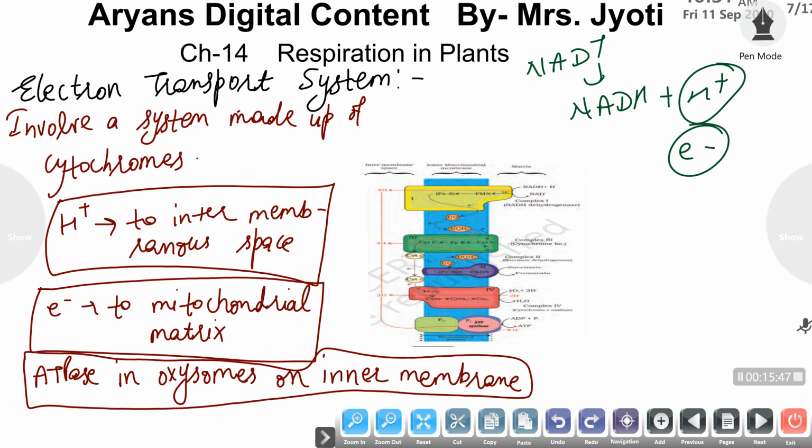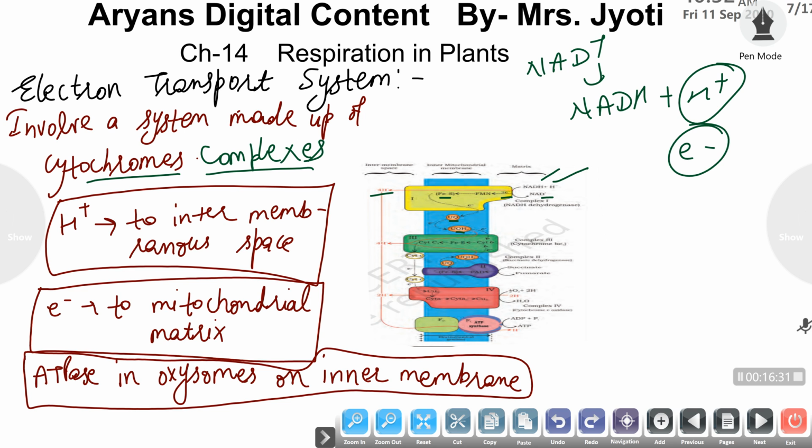When this NADH is again oxidized, it is occurring in the matrix of mitochondria. This NADH is again oxidized to NAD positive, and when this NADH is oxidized to NAD positive, it releases electrons as well as protons. The electrons are captured or picked up by a system of complexes which involves mainly the cytochrome complexes and also some other pigments such as ubiquinone, hydroxyubiquinone and iron sulfur.